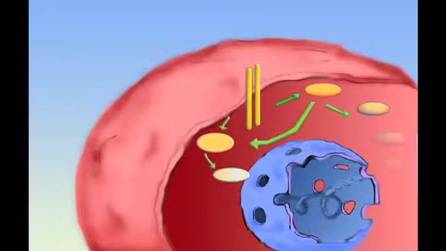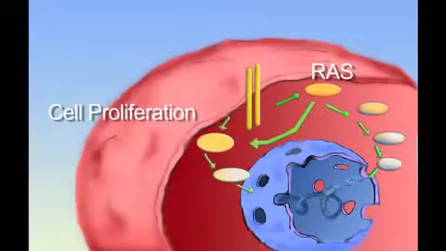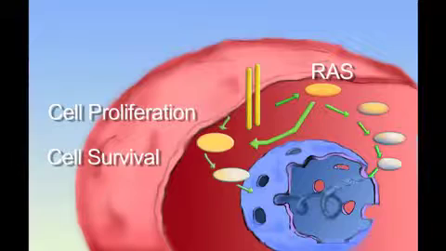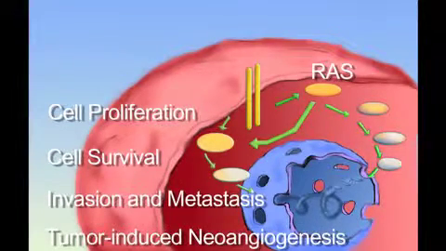The area that we are most concerned about is the RAS cascade, which is designated on the right. The net effect of both of these cascades being activated is cell proliferation, cell survival, invasion and metastases, and tumor-induced neoangiogenesis.